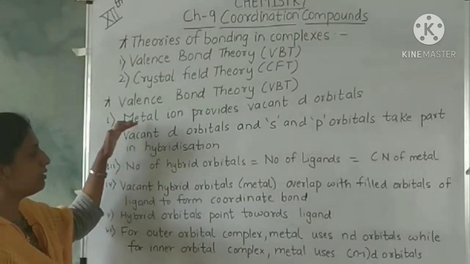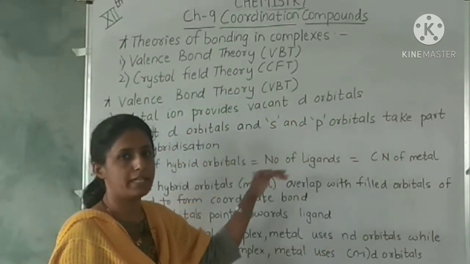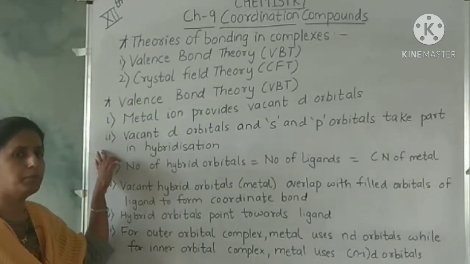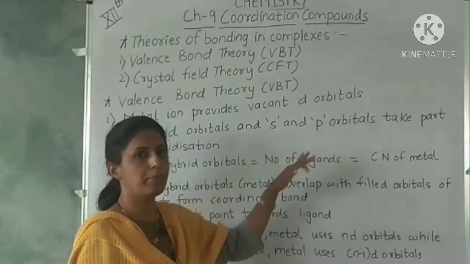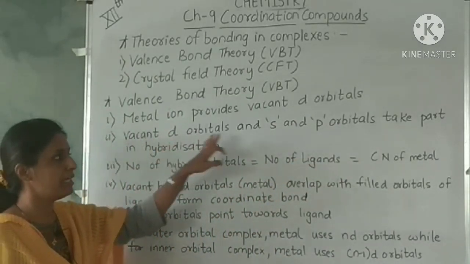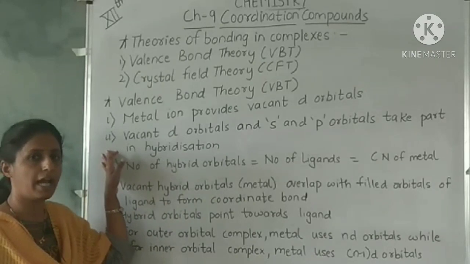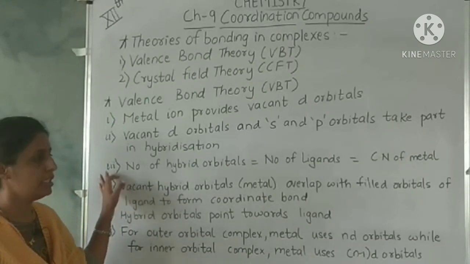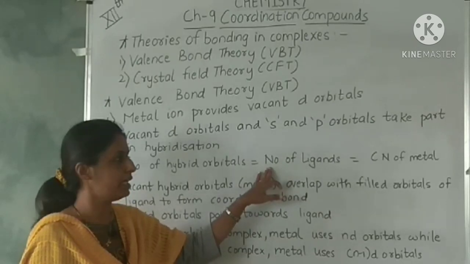In this theory, it is assumed that the metal ion provides vacant d orbitals for the metal-ligand bond formation. The vacant metal d orbitals along with the s and p orbitals take part in the hybridization. So the metal orbitals, that is d orbital, s and p orbital of the metal, undergo hybridization to form the hybrid orbitals. The number of hybrid orbitals formed by the metal depends upon the number of ligands which are coordinating with the metal in that complex.